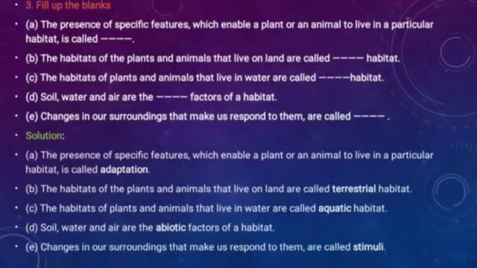One, the living components of the habitat like plants and animals, and two, the non-living components, which are abiotic components. Soil, water, air, temperature, these are all non-living things. So soil, water and air are the abiotic factors of a habitat.